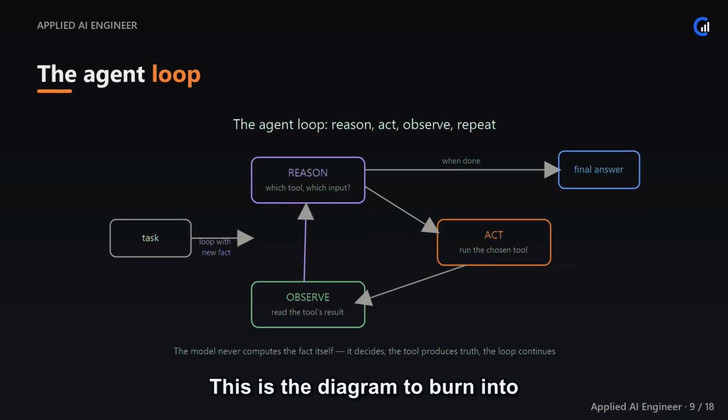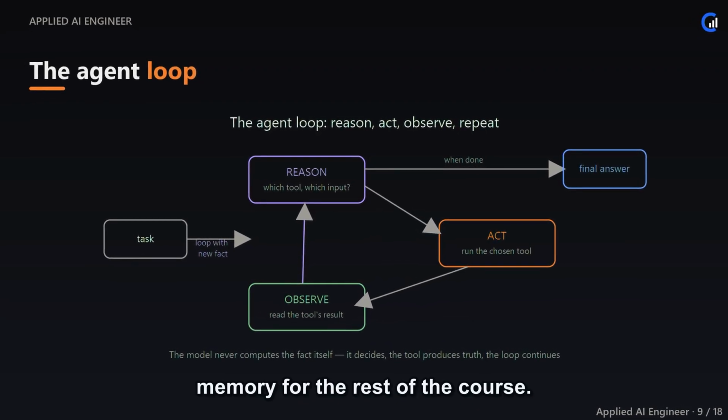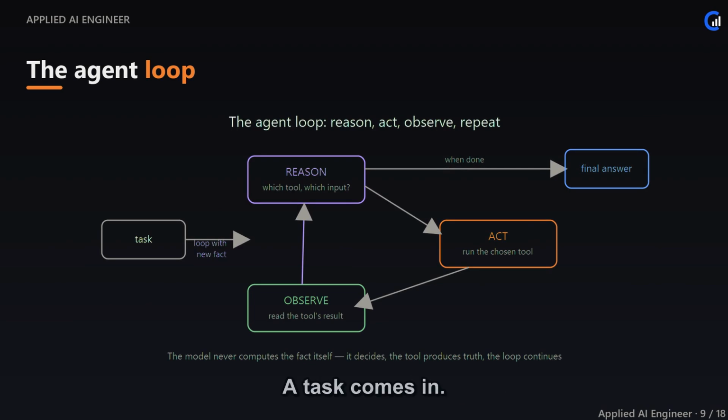This is the diagram to burn into memory for the rest of the course. A task comes in. The model reasons: which tool, with what input. It acts, the tool runs for real. It observes the tool's result. Then, crucially, it feeds that observation back and reasons again, now better informed.